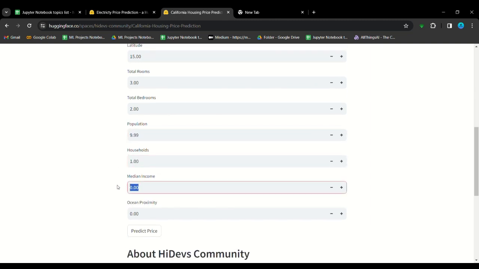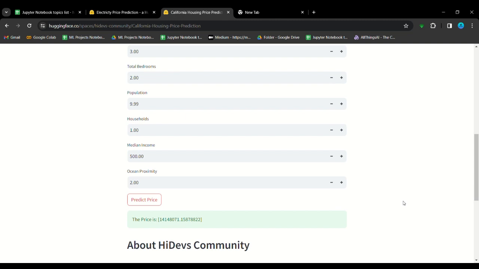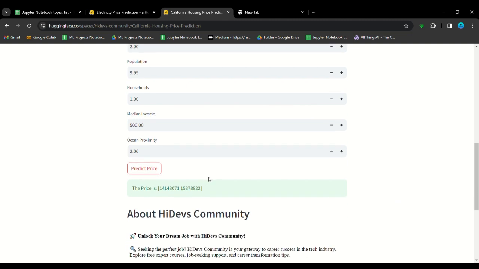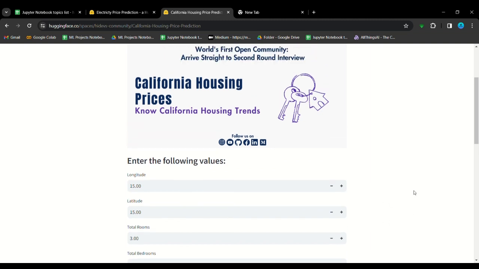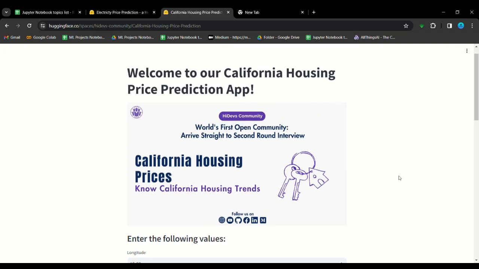Households 1, medium income 500, 152. So as per the data, as per the model, the price of the house will be this: 1 crore 41 lakh 48,071 point something. So this is the California housing price prediction.